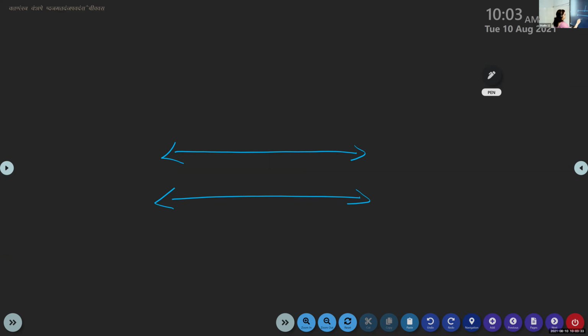Next is Fidel again. Fidel, are you able to understand what these two angles are called? Corresponding angles. Then what are these two angles called? Corresponding angles. Then now these two angles.